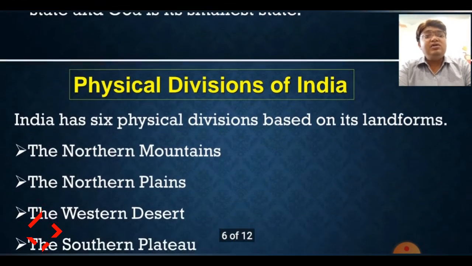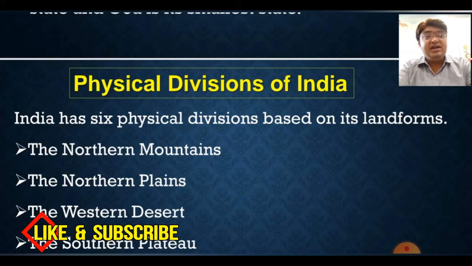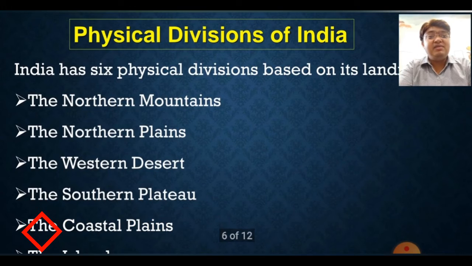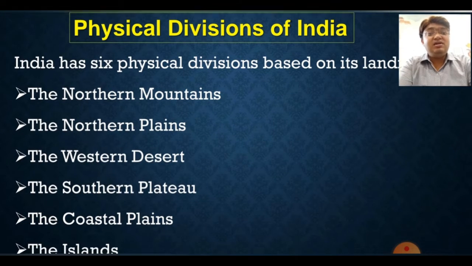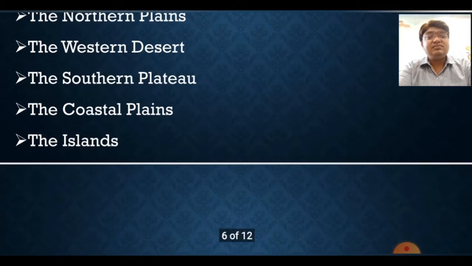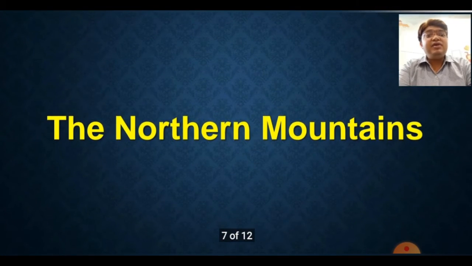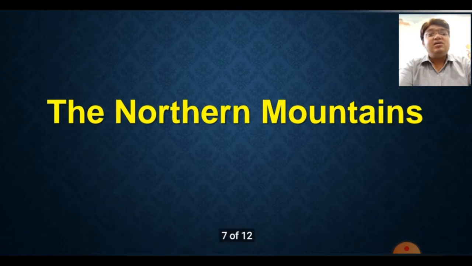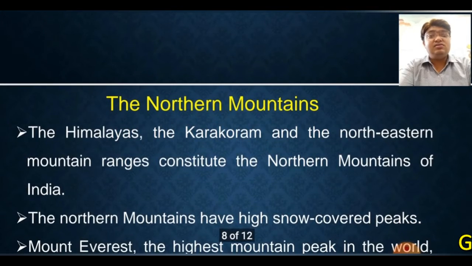Now, according to the landforms located in India, India is divided into 6 physical divisions. They are the northern mountains, northern plains, the western desert, southern plateau, coastal plains and islands. These are the 6 physical divisions into which India is divided. Now after that we are going to see our first topic, the northern mountains. What are the northern mountains? Let's have a look.